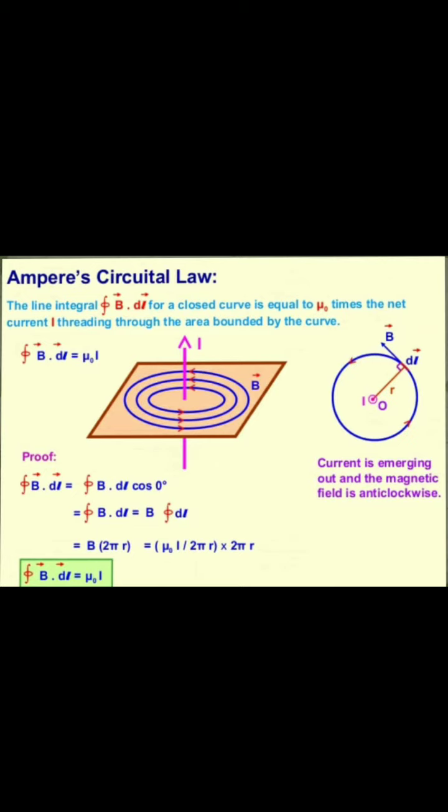Now, another very important topic is Ampere's circuital law. In the first chapter, electrostatics, we studied Gauss law and Coulomb's law.